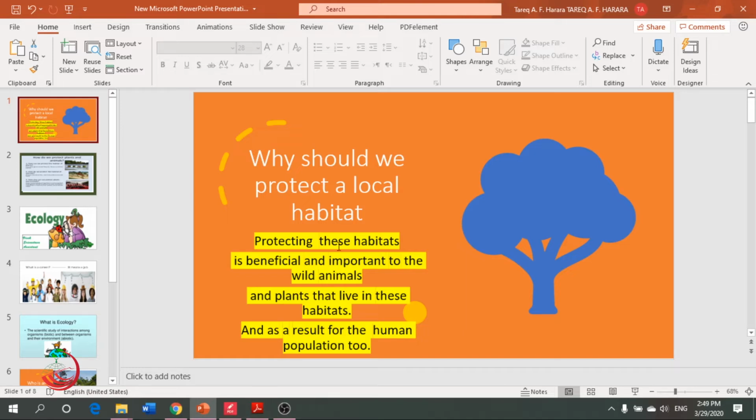And as a result, if we protect the habitats and the animals and the plants, and as a result the human population too, we will have a good and beautiful life full of amazing habitats, which have a lot of animals and plants.